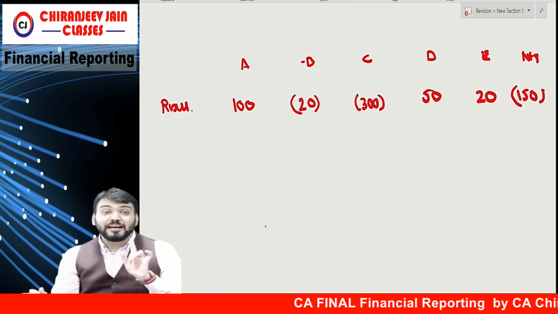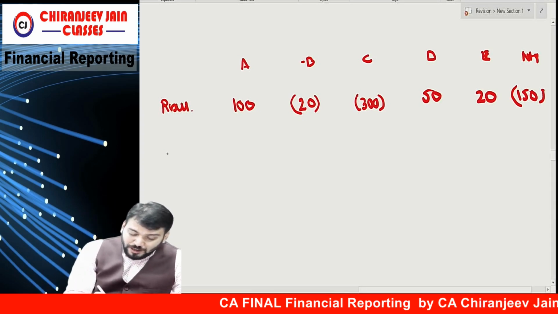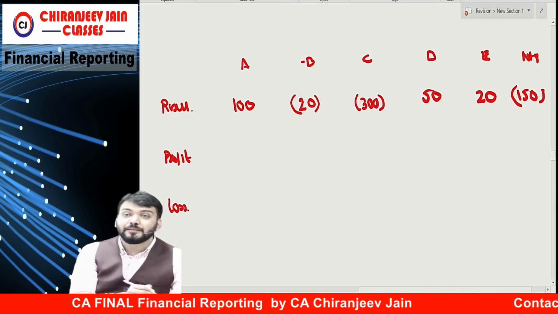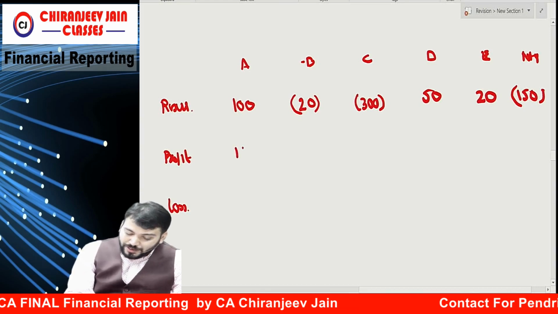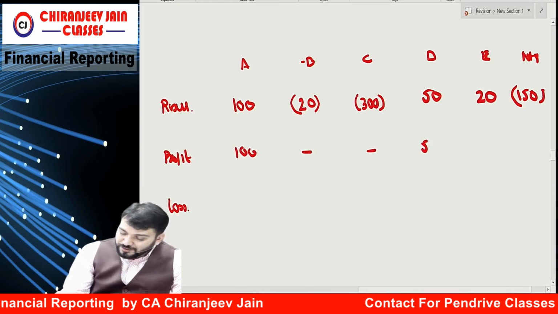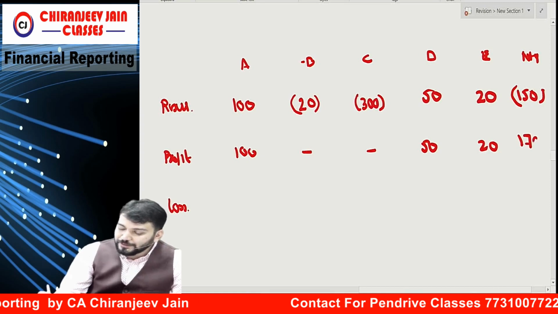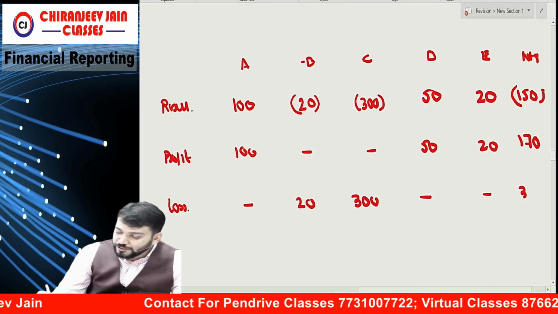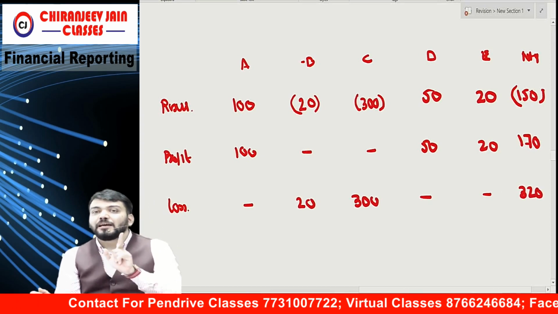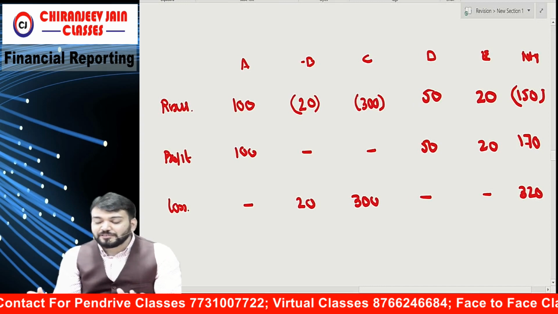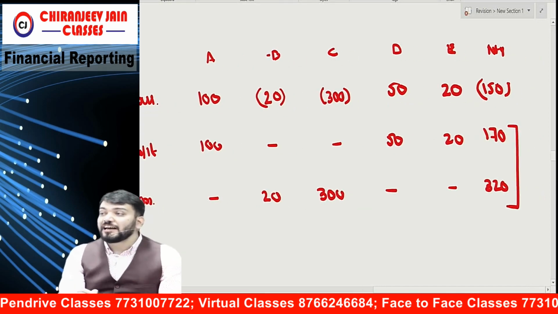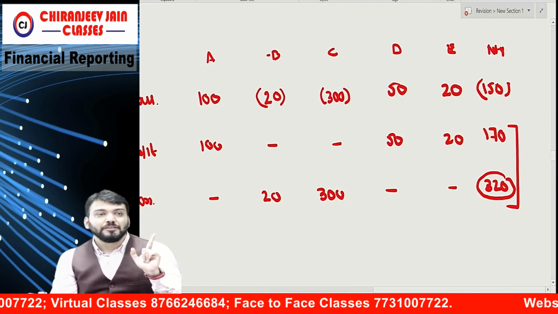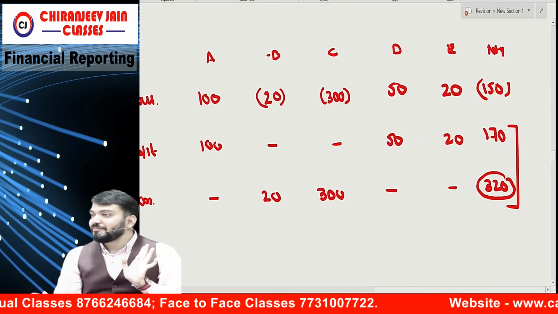So what they are saying: first find out the combined result in terms of profit and the combined result in terms of loss. So 100, 50, 20 is 170; 20, 300 is 320. But in absolute terms, ignoring the negative sign, whichever is higher becomes your benchmark. So 320 becomes your benchmark. Understood?